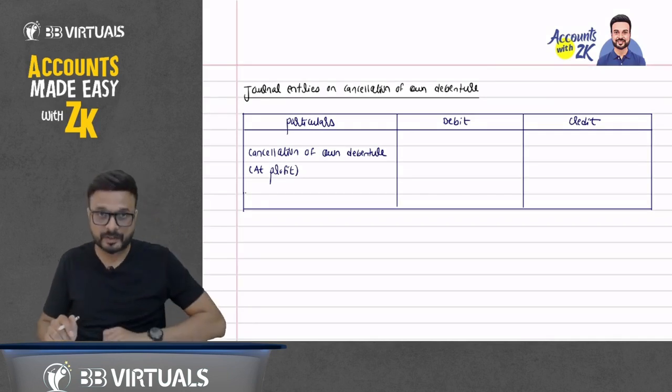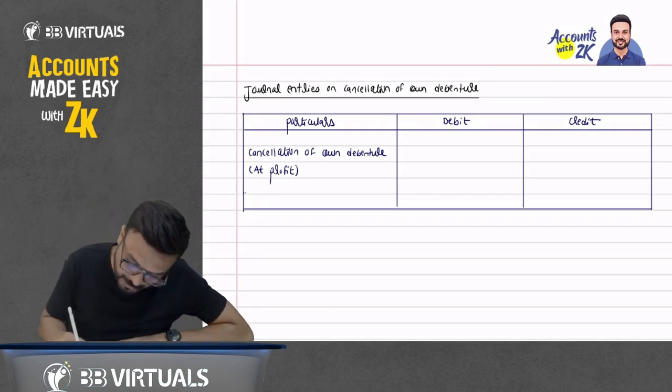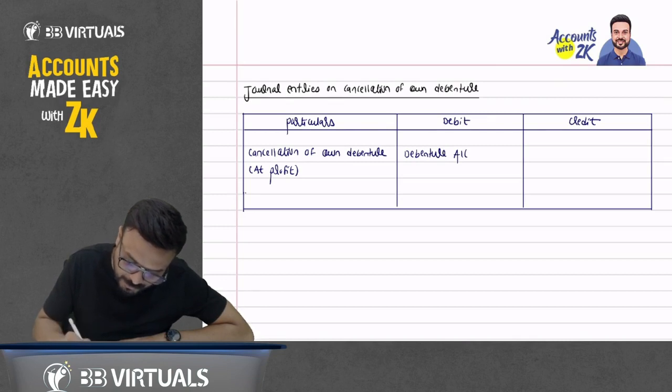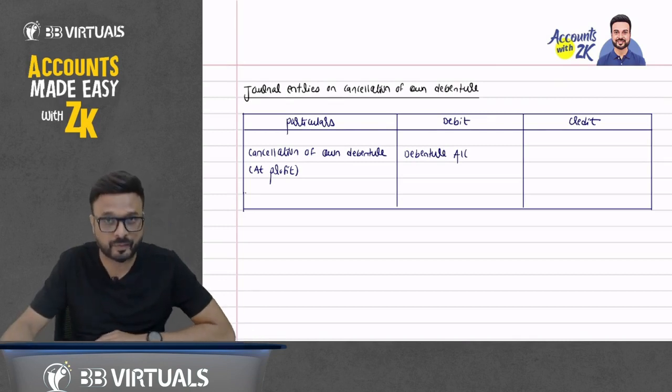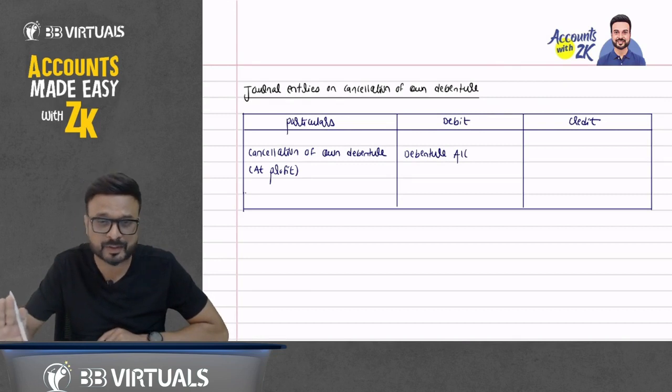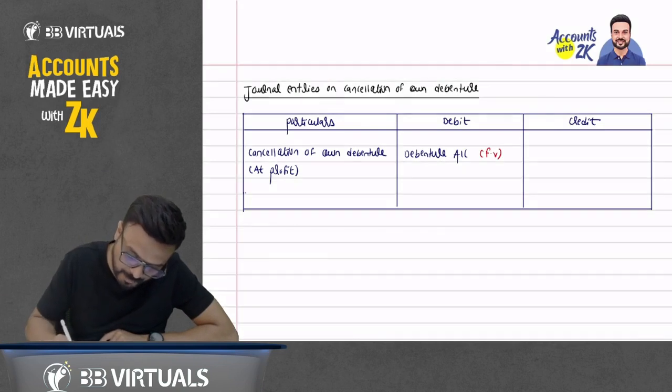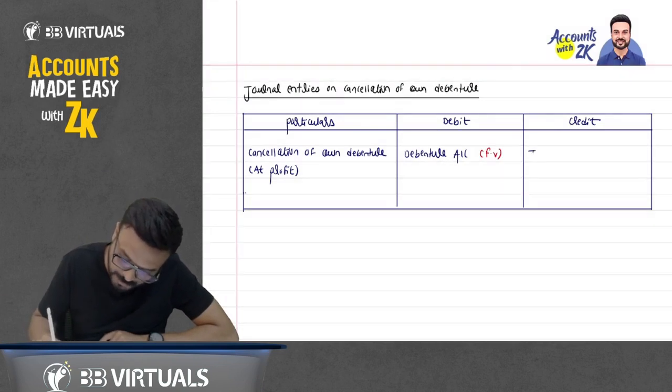Cancellation of own debenture at profit. So first write down the entry, I will discuss it with you. Debenture account debit. Obviously, like share capital we write at face value, similarly debenture will also be recorded at face value. First write down the entry, I will explain it to you. So it will be recorded at face value only. Then credit investment in own debenture account.